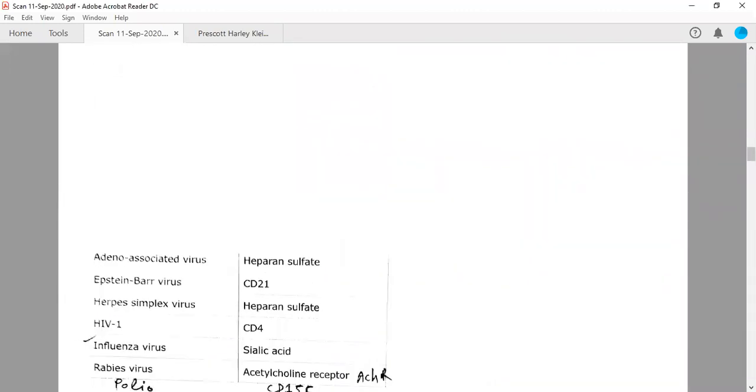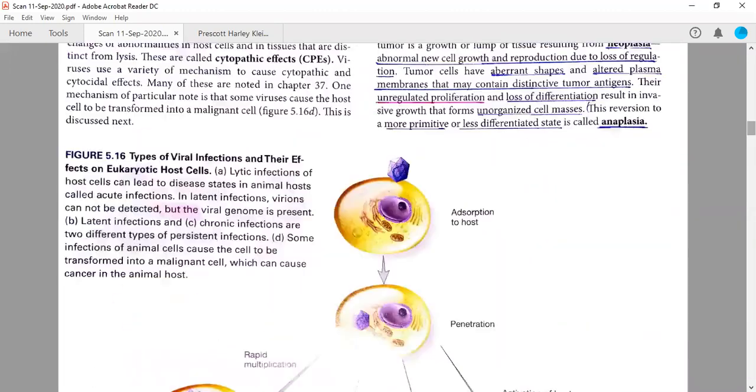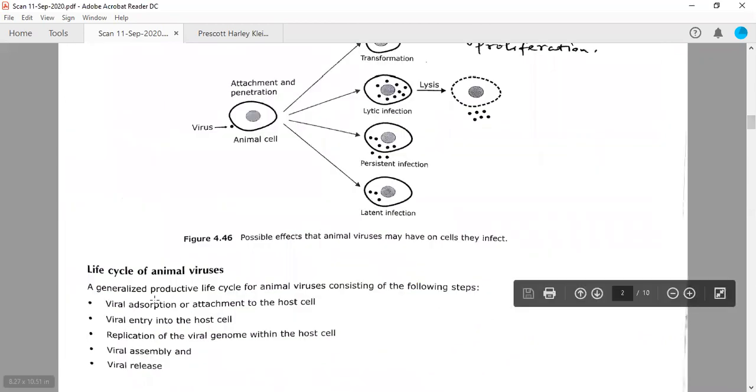Now you can divide all the stages into different phases. The life cycle of animal viruses can be divided into different phases. The first phase is virus adsorption and attachment to the host cell or animal cell.